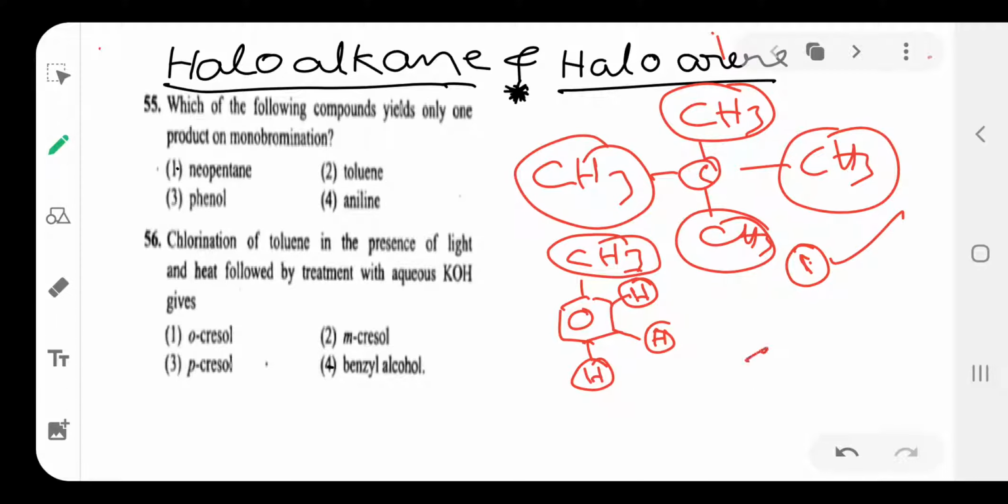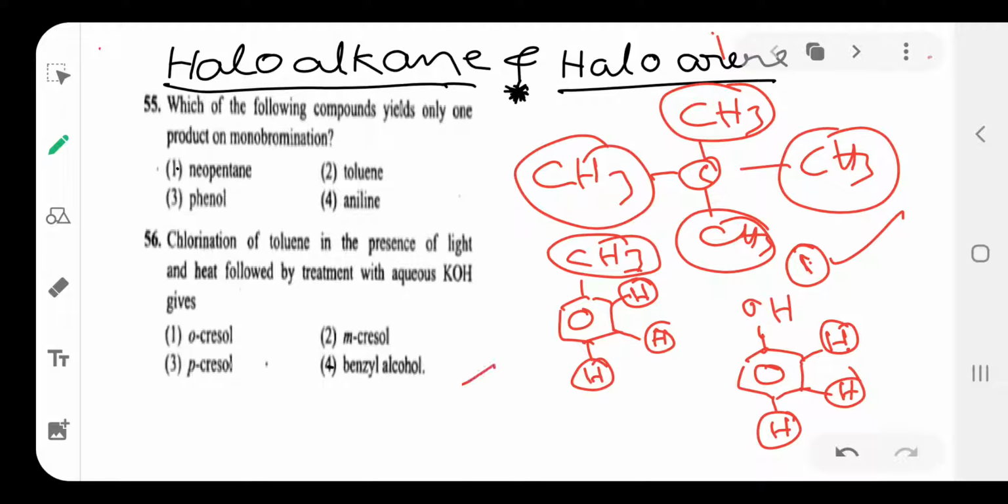phenol. So this is the phenol structure. Okay, so how many different types of hydrogen does phenol contain? This hydrogen is ortho position with respect to the OH group. This is a meta position with respect to OH. This is the para position with respect to OH. These 3 hydrogens are different types. So it gives 3 monobrominated compounds.